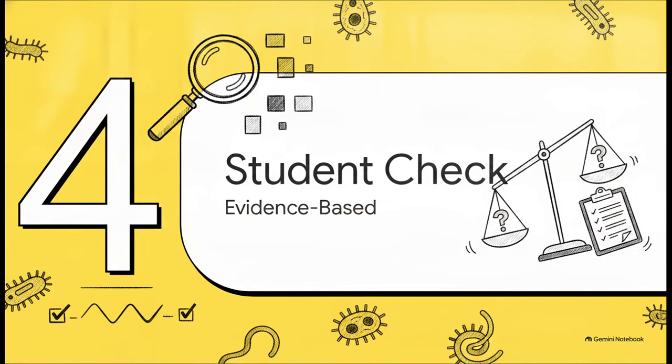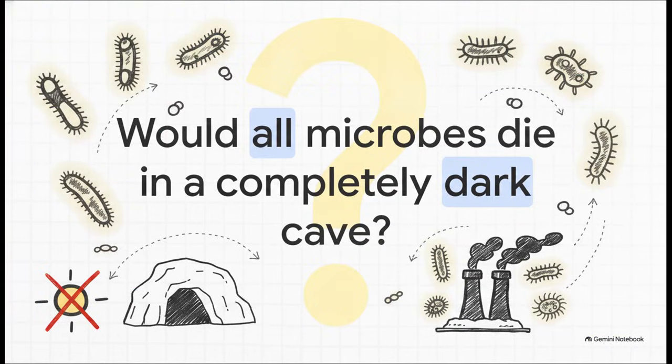All right, part 4, evidence-based student check. Let's put this brand new knowledge to the test against a realistic scenario. So picture this. A classmate comes up to you and confidently claims that if you go into a completely dark cave with zero sunlight, there is absolutely no way any microorganisms could survive there. Their logic? Well, there's no sun, and they figure all microorganisms need to photosynthesize, so the cave has to be completely sterile. Now, think about those two distinct roles we just pulled from the science standards. How would you handle that claim?